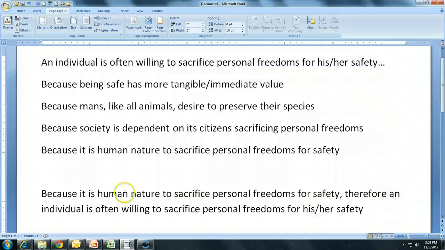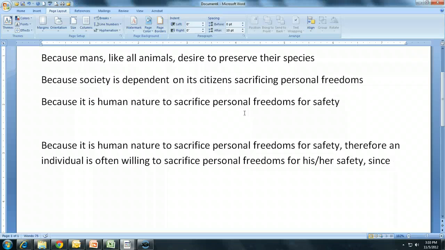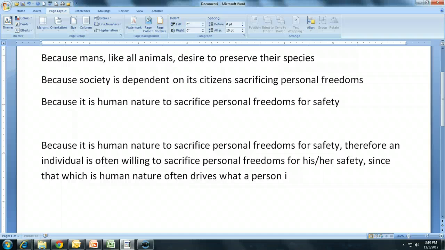Therefore, an individual is often willing to sacrifice personal freedoms for his or her safety, since that which is human nature often drives what a person is willing to do. Okay, and that's logically valid.